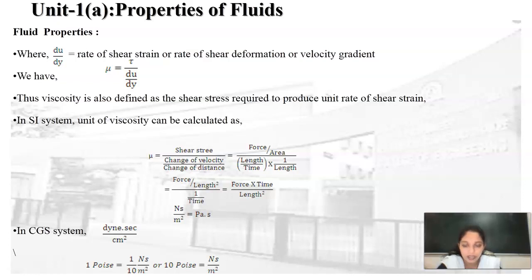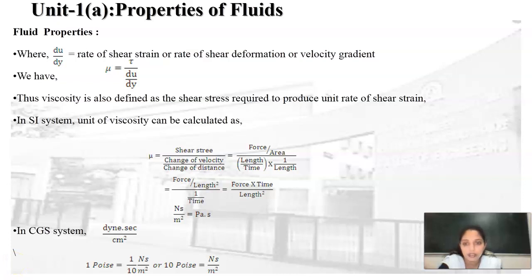Newton per meter square is the unit for the pressure, that is Pascal. So mu can also be represented as Pascal seconds. In the CGS system, dynamic viscosity can be expressed as dyne seconds per centimeter square. Another unit to measure the viscosity is the poise, and the relation between poise and Newton seconds per meter square is that 1 poise is equal to 1 upon 10 Newton seconds per meter square, or 10 poise is equal to 1 Newton second per meter square.